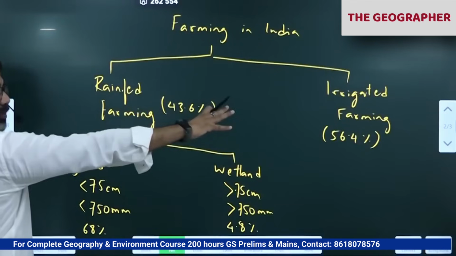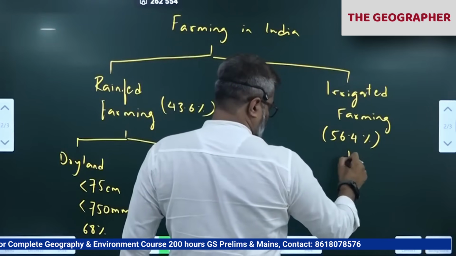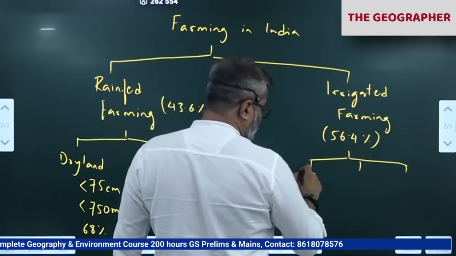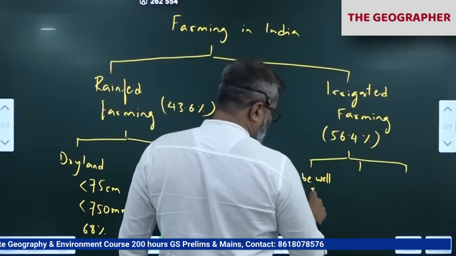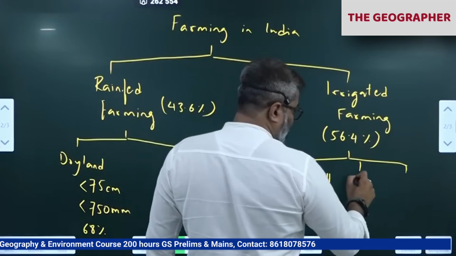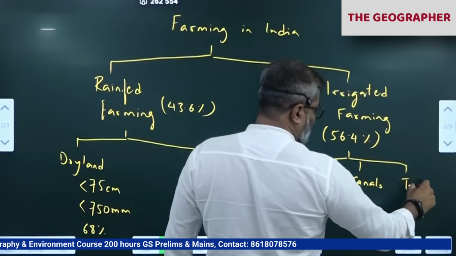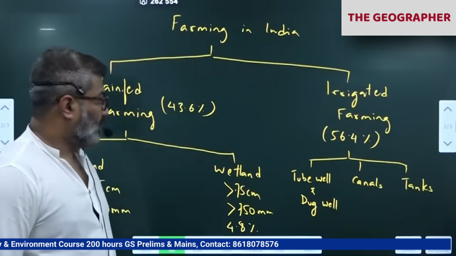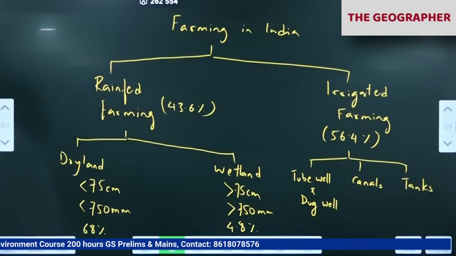So now all of you know. Come to the irrigation part now. We have 3 types of irrigation. Major irrigation systems. Please write tube well and dug well. Then write canals. Then write tanks. Check your atlas. Now, the irrigation map of India. Tube wells, dug wells, canals, tanks.